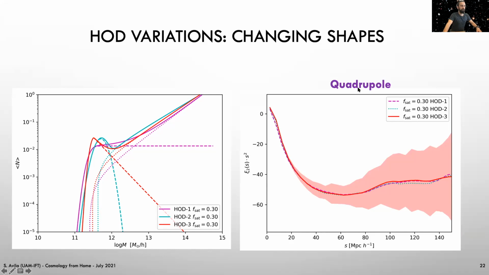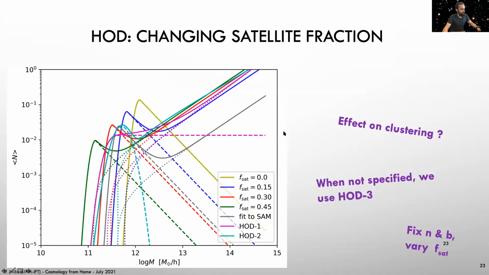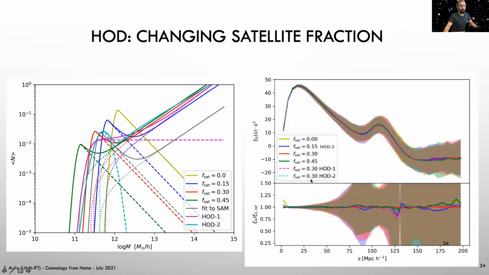We will also be looking at the quadrupole, which will be very sensitive to velocities. And we see only some small deviations here. We can also study what happens when we change the fraction of satellites from 0 to 45. Remember that our fiducial value is 30%, and then see what happens on the clustering.